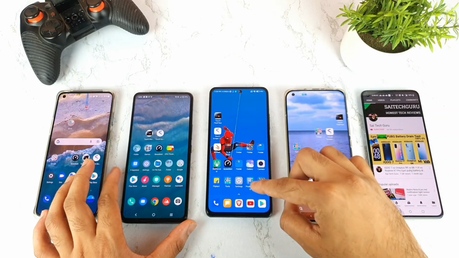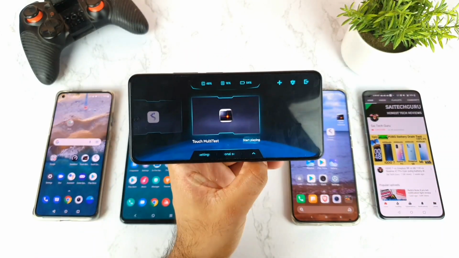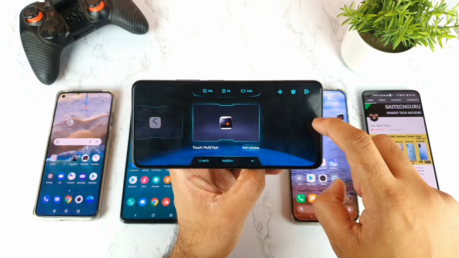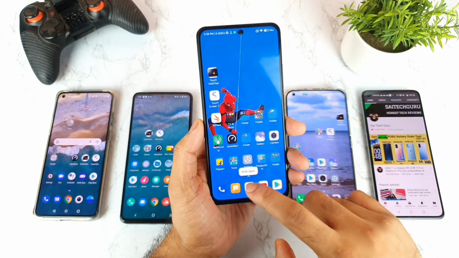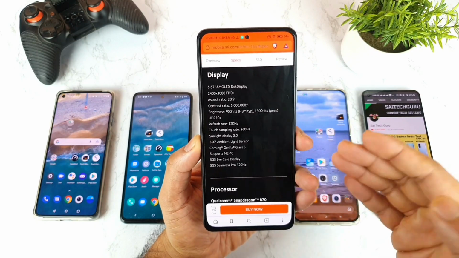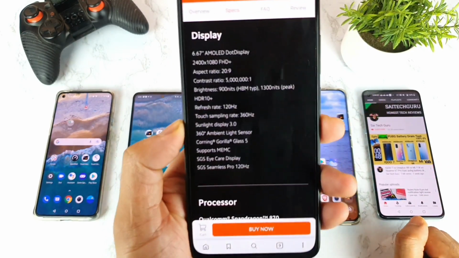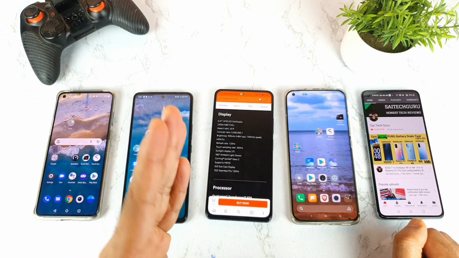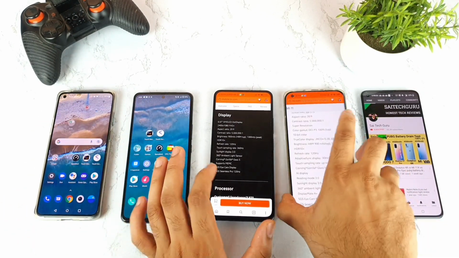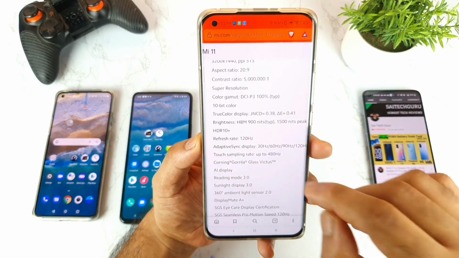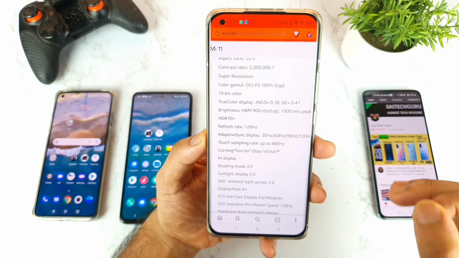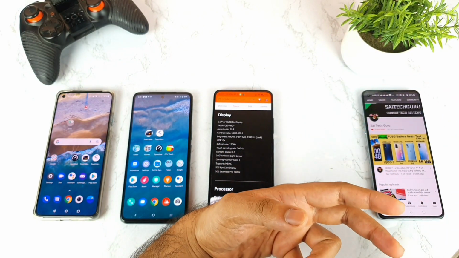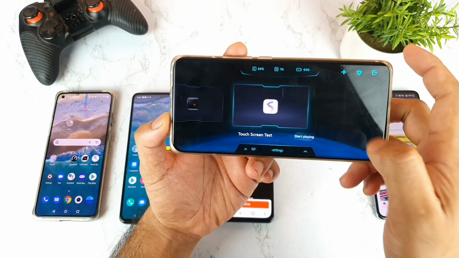Let me also show you the MI11X device. As you can clearly see, the multi-touch and the other touch application, both are added into the Game Turbo successfully. And the MI11X has a touch sampling rate of up to 360 Hz. So 240, 300, 360 Hz, and finally the MI11 device, which has a 480 Hz touch sampling rate. As you can clearly see, friends, 480 Hz, and I added both applications into the Game Turbo mode. Let me quickly show you the Game Turbo.